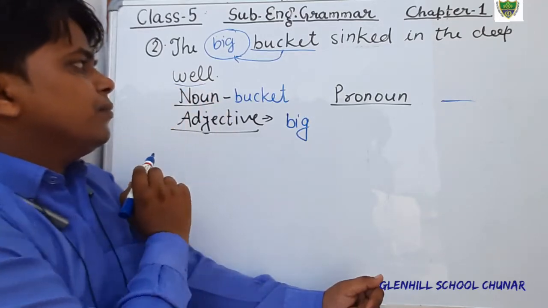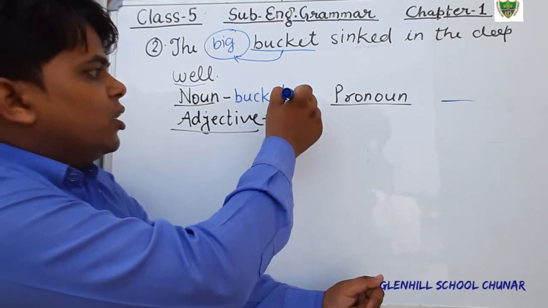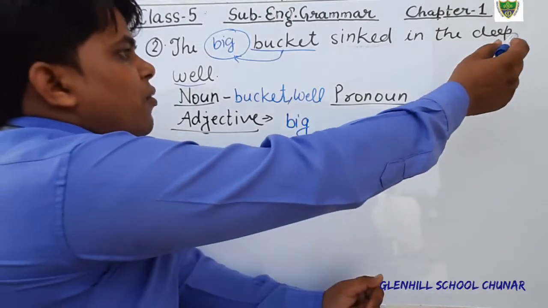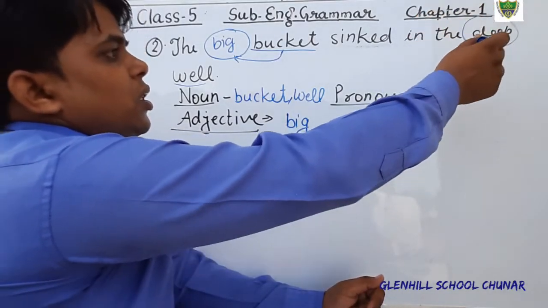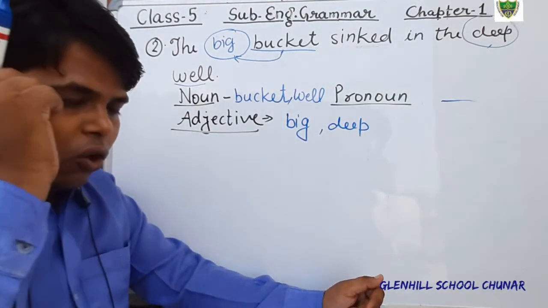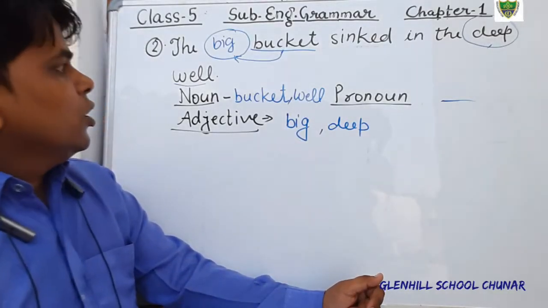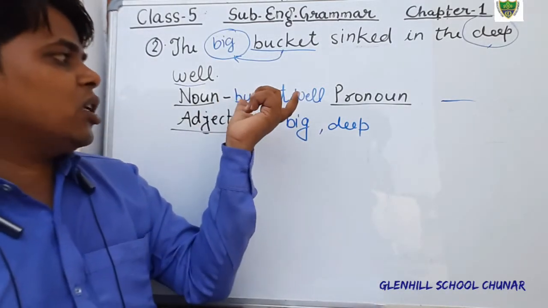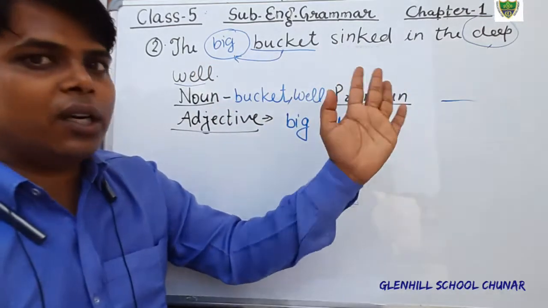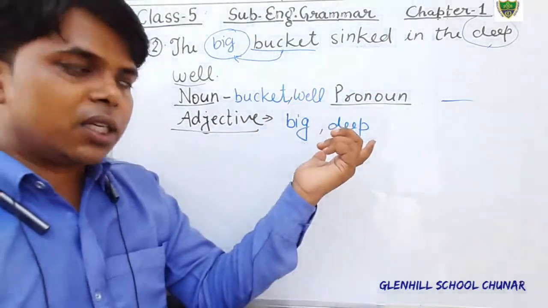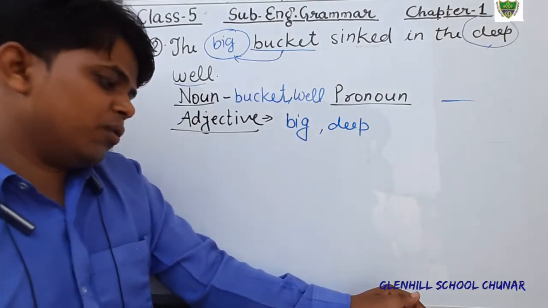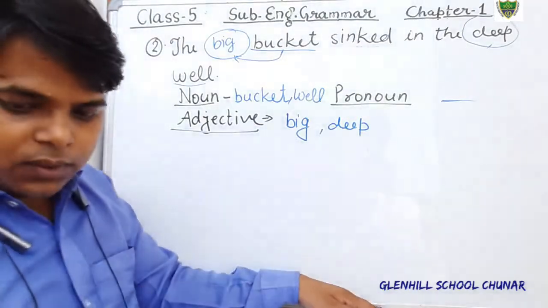And deep well. Well is also a noun. In the column of noun, you can also write well. And it has been described with this word, deep. So deep is also adjective. Okay, students, I hope you have understood. So the answer: what is noun in this sentence? Bucket and well. And what is pronoun? Pronoun is not given in this sentence, so you will not write, leave it. And adjective, what is adjective? Adjective is big and deep. Just fill it in your book. And the question number 3, just write down.